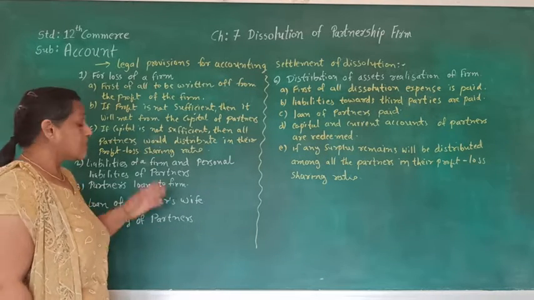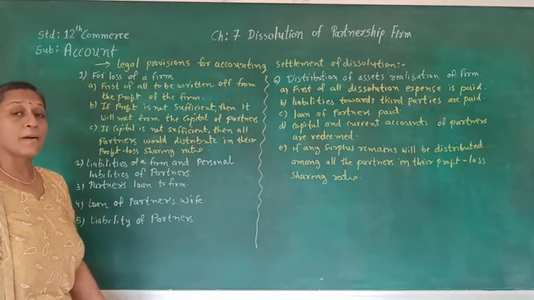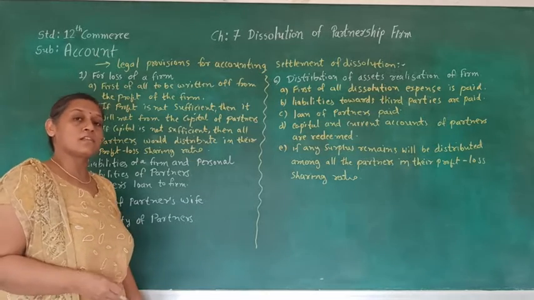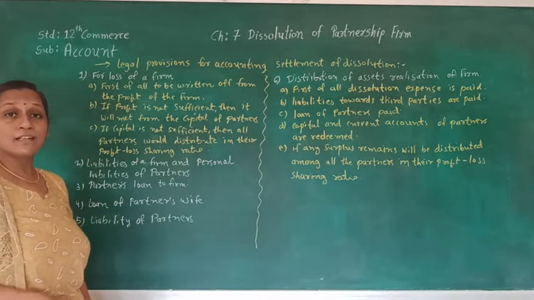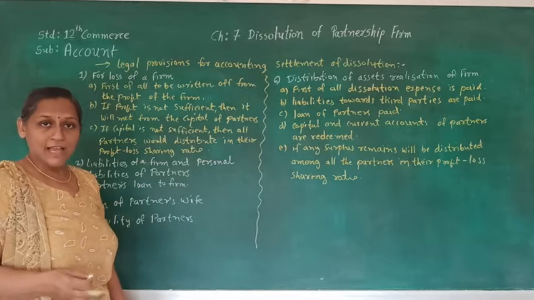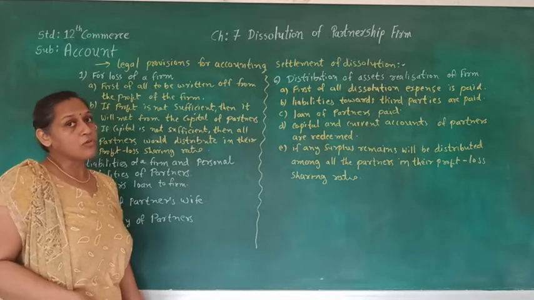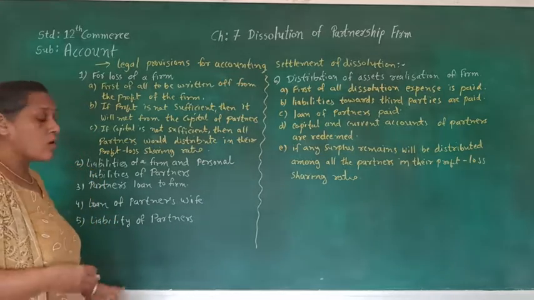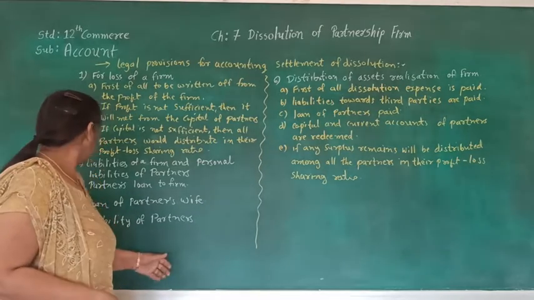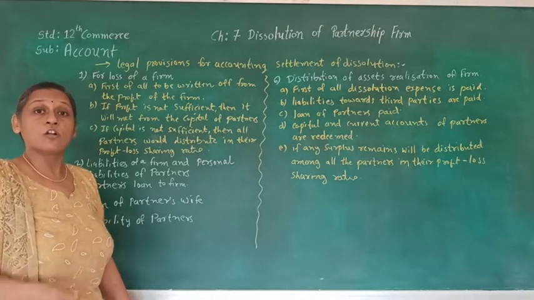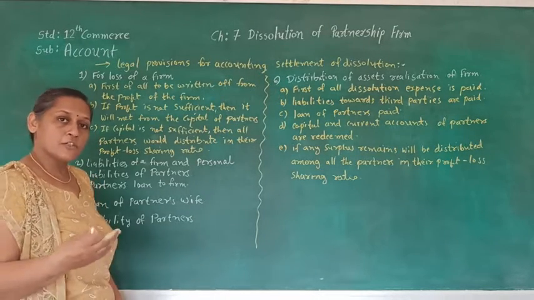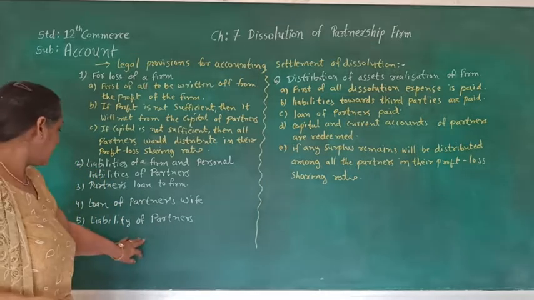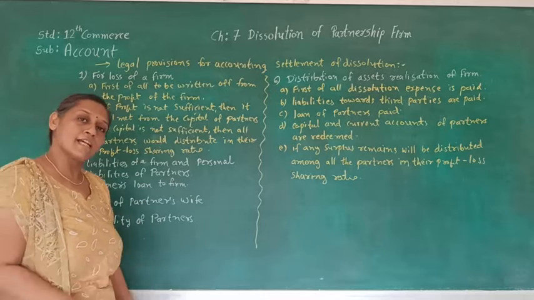So here we already discussed before that the liability of a partner is unlimited. In that situation, if any partner becomes insolvent and is not able to pay off his liability, the other partners are supposed to pay from their personal assets. So all the partners' liability is unlimited until all their personal assets are sold off. That is, the liability of the partner is unlimited.